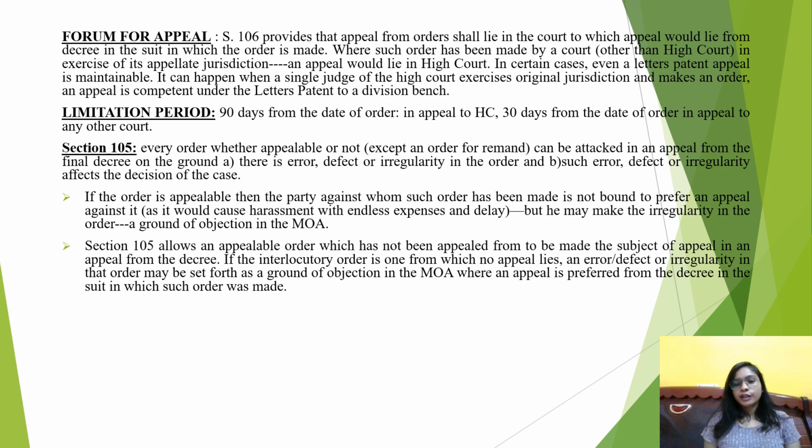Now, next, coming to the limitation period. The limitation period for the purposes of filing an appeal against an order is 90 days from the date of order in case of appeal to the High Court, and it is 30 days in case of appeal to any other court.